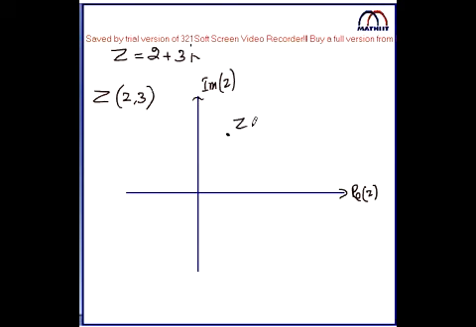This is z. But actually, when we are representing it, it should not be only a point. It will be kind of a vector. We have to say it is kind of a vector. Understand? Of course this is representing (2, 3), but it's a direction thing. It's not a point, it's a direction. So we have to join this with the origin. Always join with the origin.